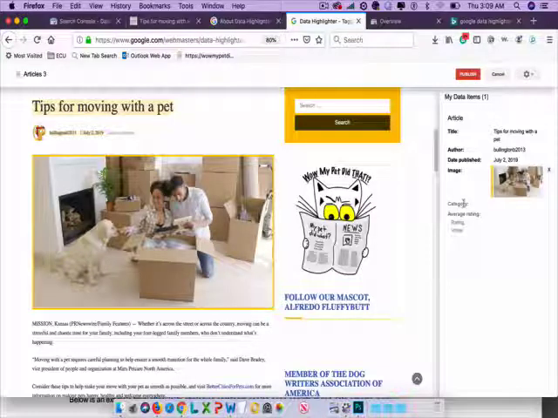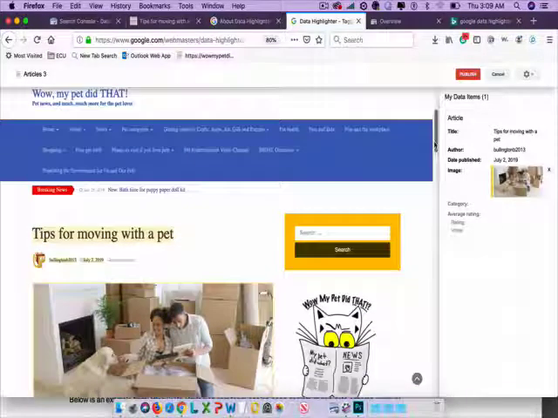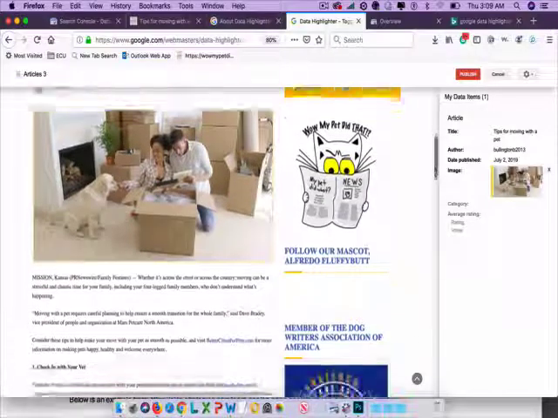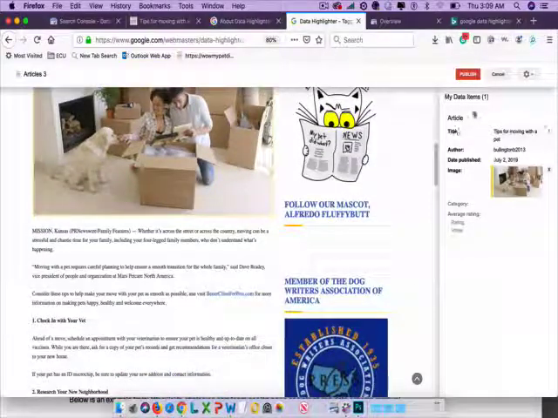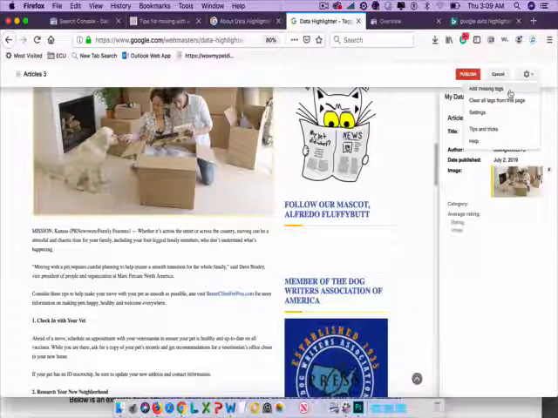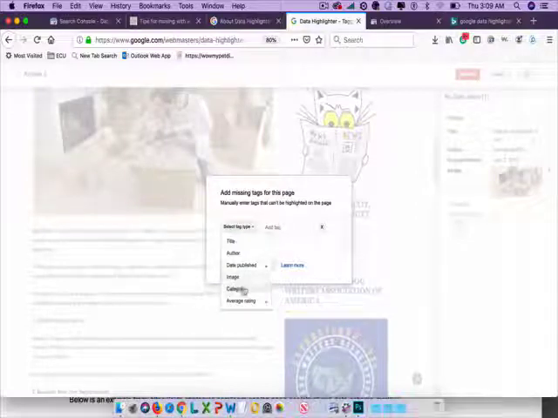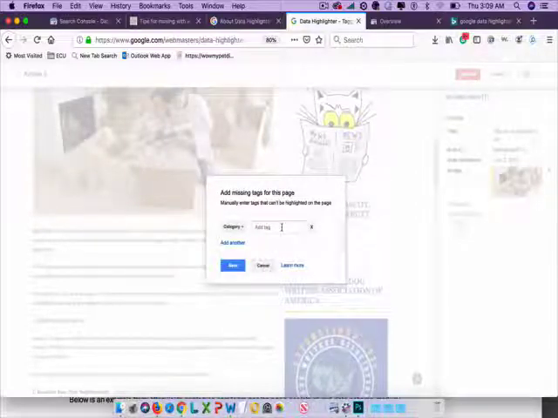Then the next thing we're going to do is go to category. Category is going to be a little bit harder. This is under a number of different categories on my site, and it's not something that I can select from the page. So what we need to do is come up over here to our settings and click on add missing tags, and I'm going to go to category, and I'm going to manually just put in dogs because I know that's one of the categories that this is under.